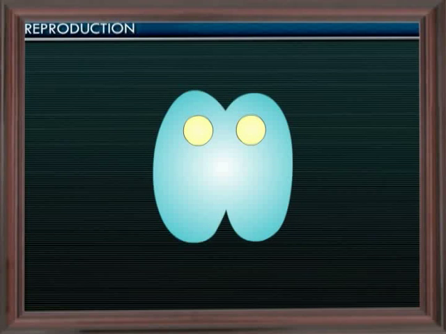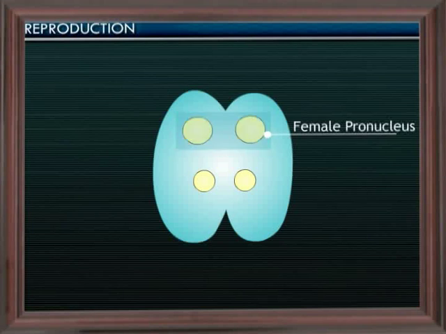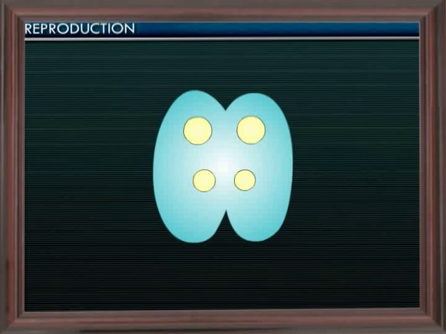The nucleus present in each conjugant divides into 2. One nucleus of these 2 is bigger than the other. The bigger nucleus is the stationary nucleus and is known as the female pronucleus. The smaller nucleus is the migratory nucleus and is known as the male pronucleus.